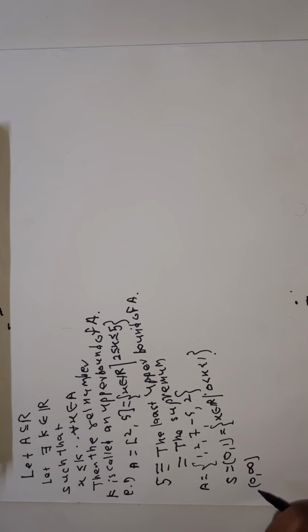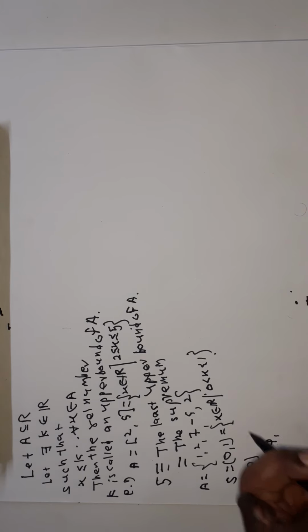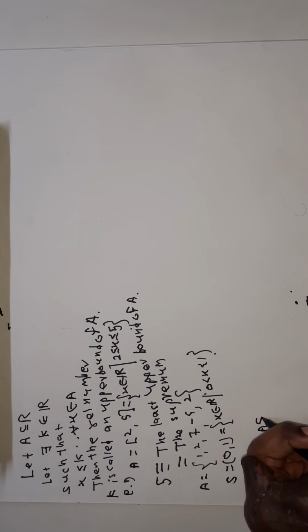Now here, the properties of the supremum: let A be a non-empty set, and A is a subset of R. If A is a finite set, then the supremum of the set A belongs to A.